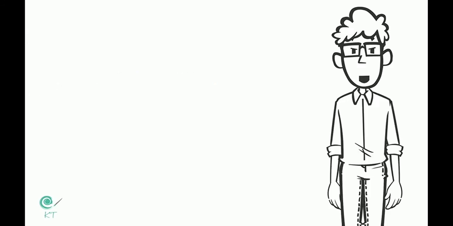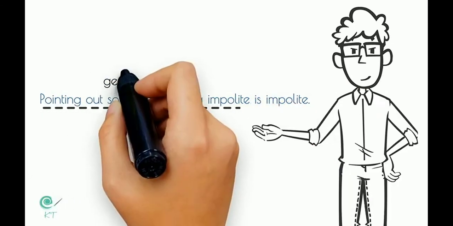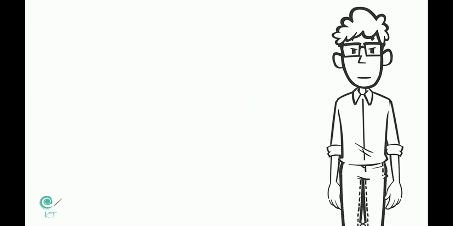Pointing out that someone is being impolite is impolite. Please leave a comment below if you have any questions.